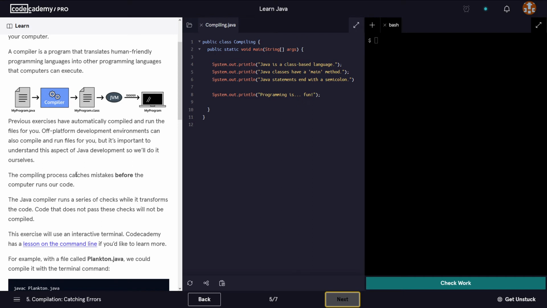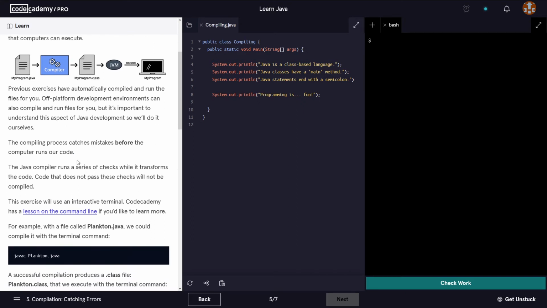The compiling process catches mistakes before the computer runs our code. So what it means is that if we have some sort of error or errors in our file here, when the compiler tries to compile this, it's going to tell us it can't compile because it has errors, or it's going to compile successfully if the code is absolutely fine. So the Java compiler runs a series of checks while it transforms the code. The code that does not pass these checks will not be compiled.